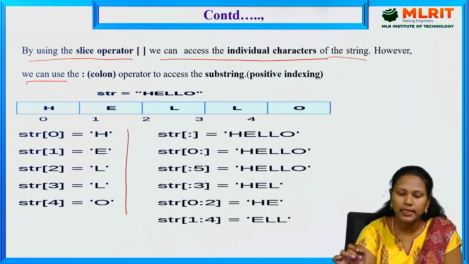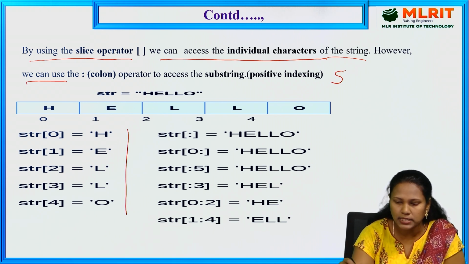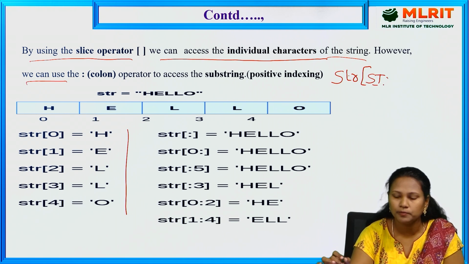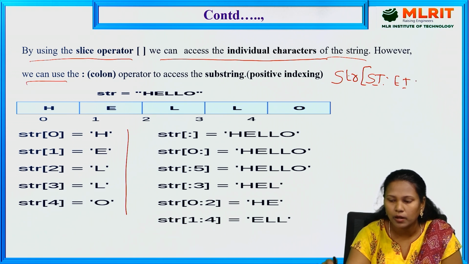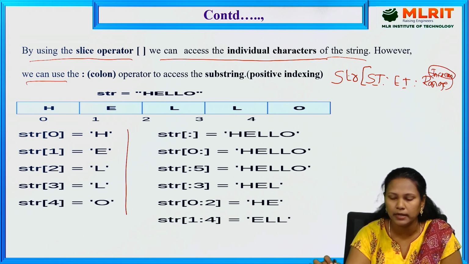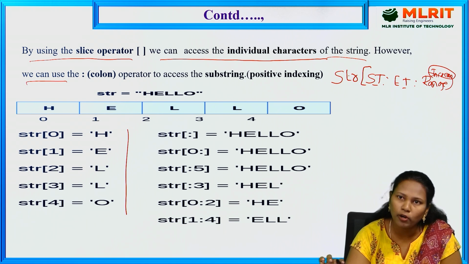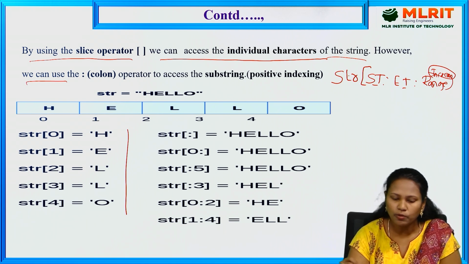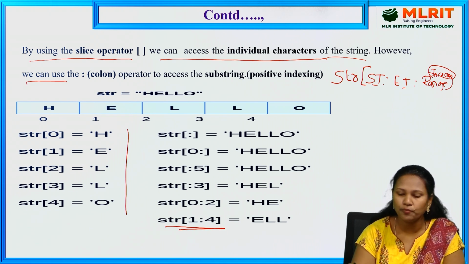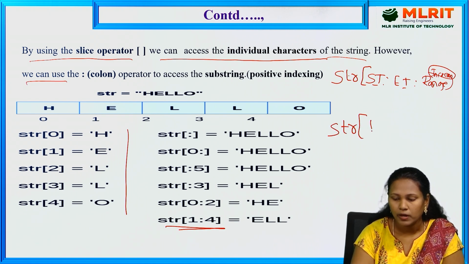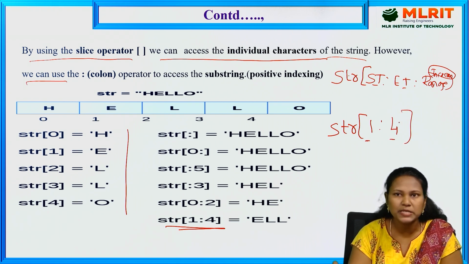Here the syntax is str of starting index colon ending index colon increment. We are specifying the increment. If you are not specifying the increment, by default it increments by 1. See here, str of 1 colon 4. 1 is the starting index, 4 is the ending index. We didn't specify the increment, so by default it increments by 1.